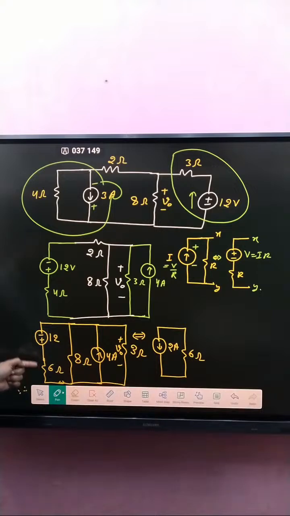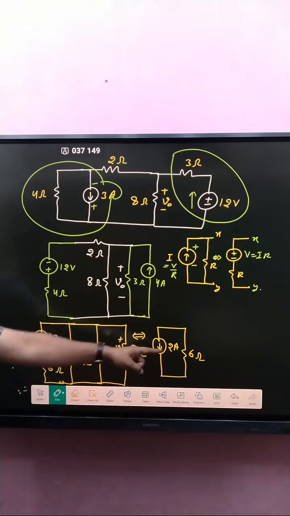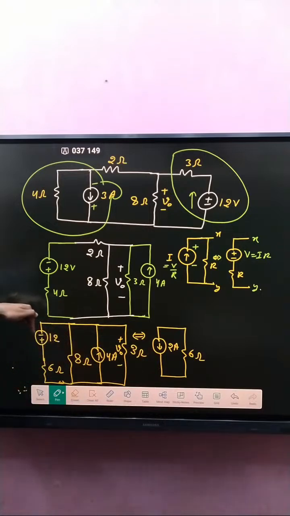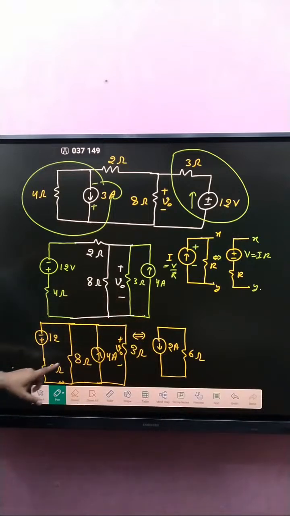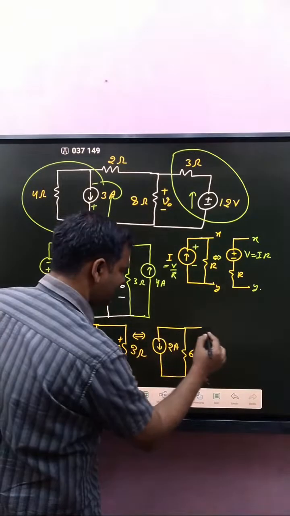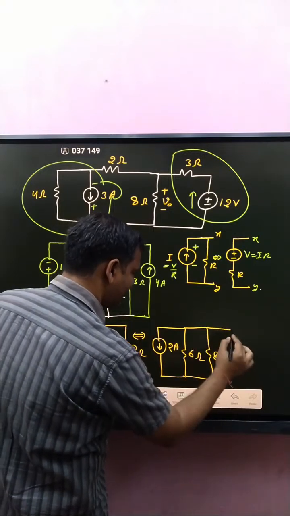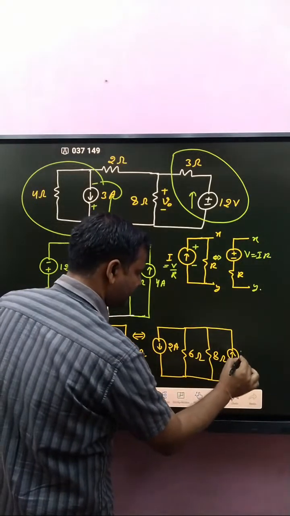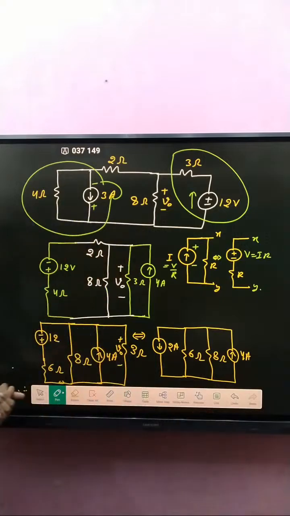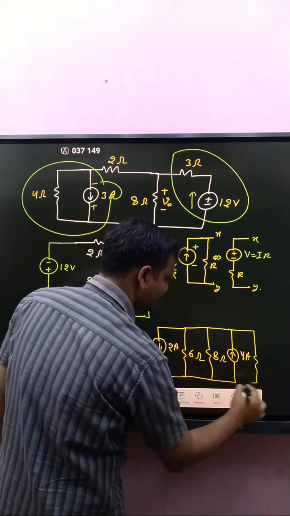Okay. If this one is converted into a current source, then how much? What about current? 12 divided by 6, that is 2 ampere. And what about current direction? Current always leaves from the positive terminal, so the current direction is downward, 2 ampere. And 6 ohm is correct here, and that 8 ohm is already here. So that one is 8 ohm. After that, if you see again, that is 4 ampere. Clear or not?